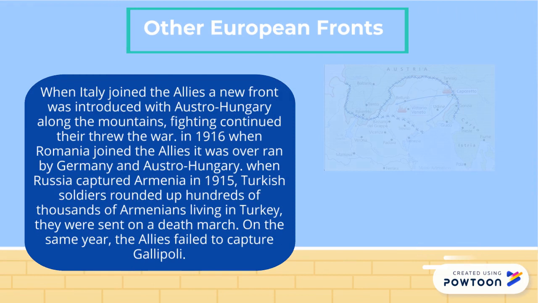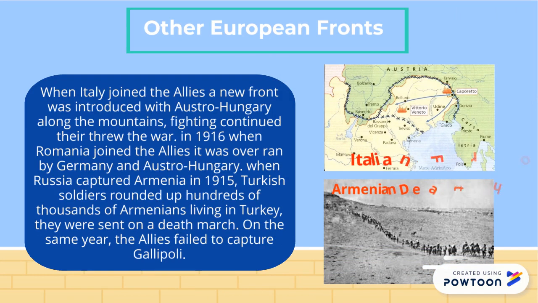Other European fronts. When Italy joined the Allies, a new front was introduced with Austria-Hungary along the mountains. Fighting continued there through the war. In 1916, when Romania joined the Allies, it was overrun by Germans and Austria-Hungary.